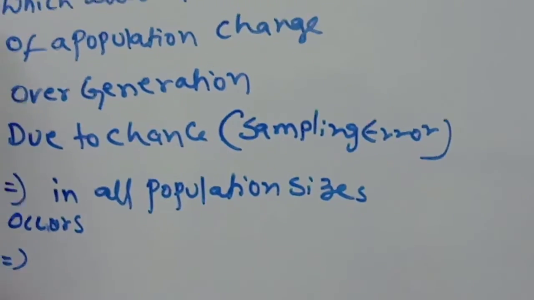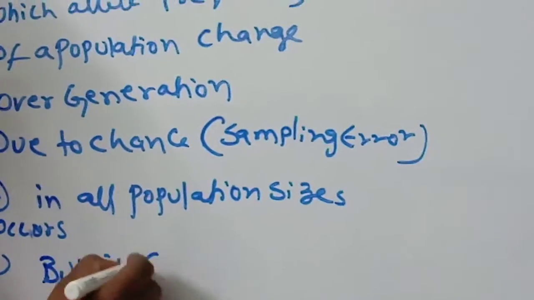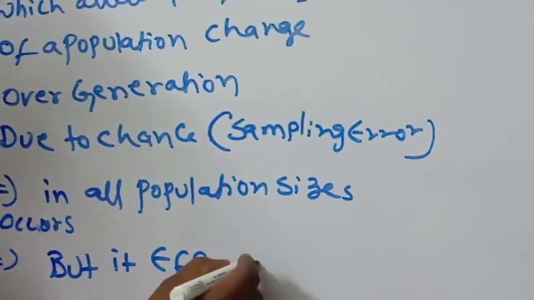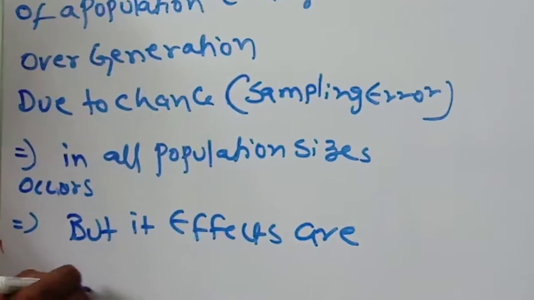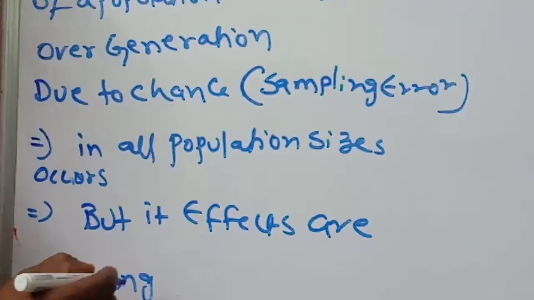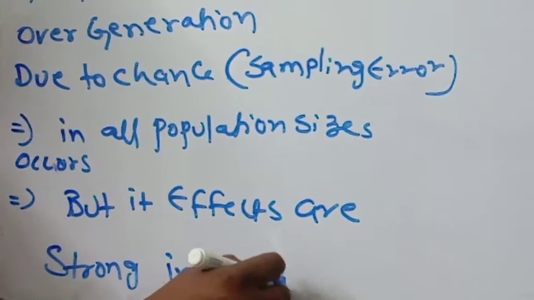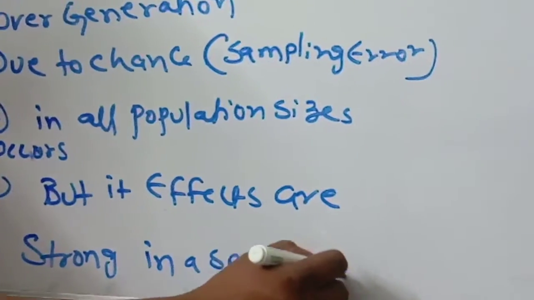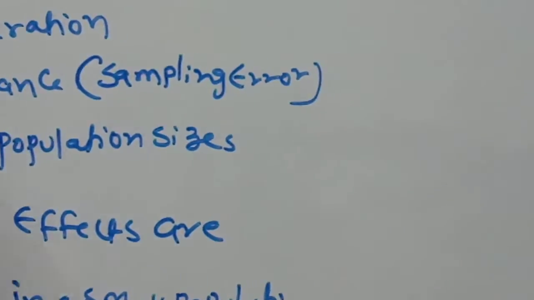Next one, but its effects are strong in a small population. Very simple. By chance, those which survive will form the new offspring. That is genetic drift.